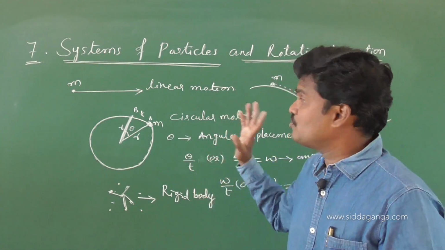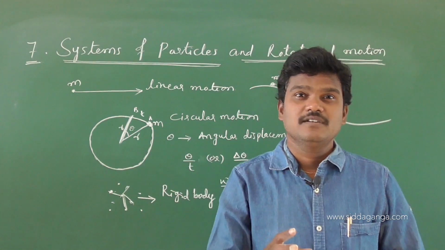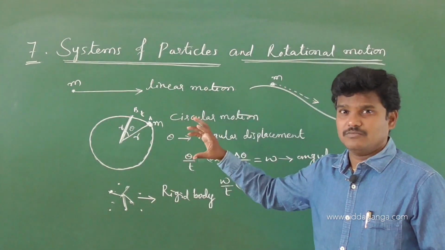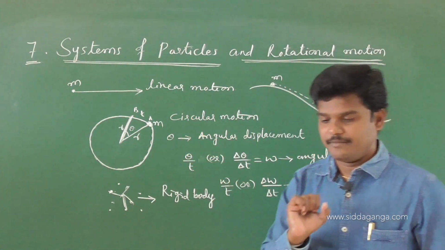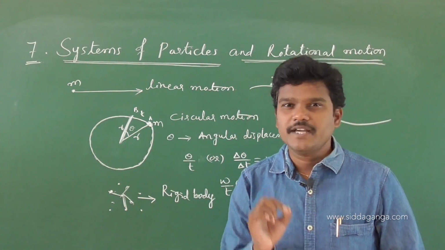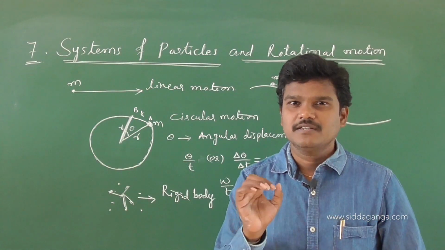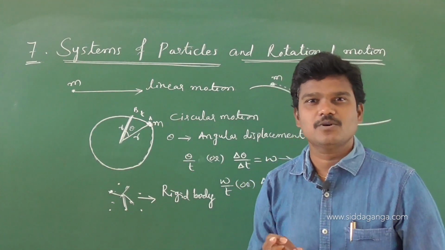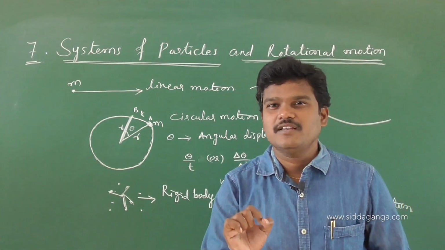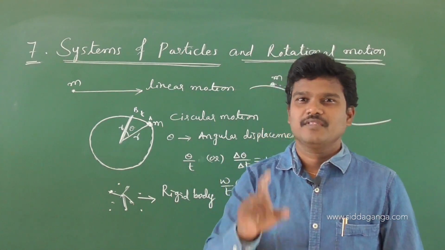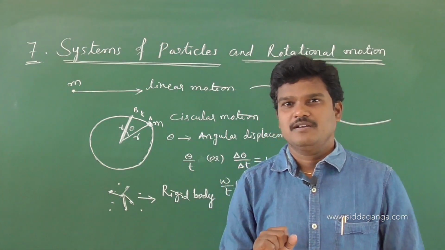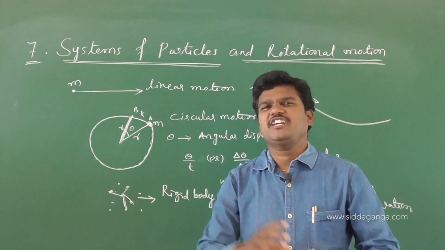Here in rigid body dynamics, we are going to learn about systems of particles, nothing but rigid bodies. So a rigid body means if the shape and size of the body do not change under the application of force, then that body is called a rigid body. Okay, so that body we can call a perfectly rigid body.